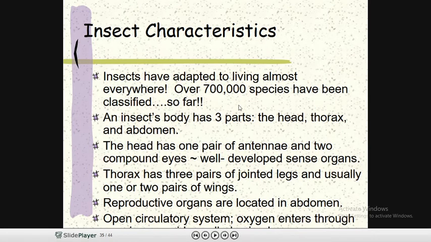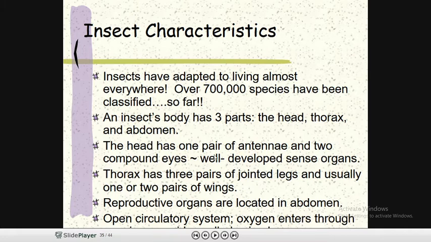Now, insect characteristics. Insects have adapted to living almost everywhere. Over 7 million species, like we can say, have been classified so far. The insect's body has 3 parts: head, thorax and abdomen.